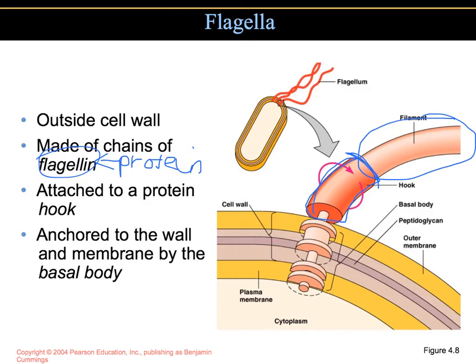The third portion of the flagellum is the basal body. I'll put it in green. This basal body is what anchors the flagella to the cell wall and to the plasma membrane. You can see that this is the cell wall. Here we have the plasma membrane, and this basal body is what anchors it in there.